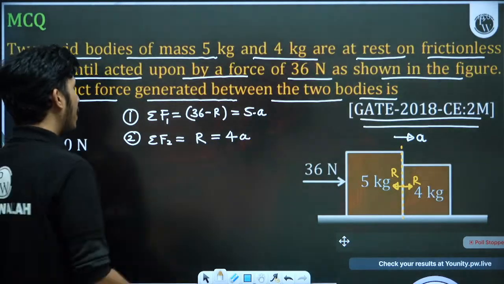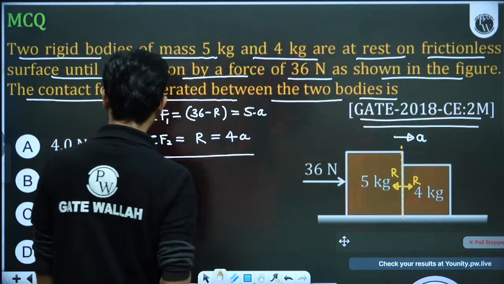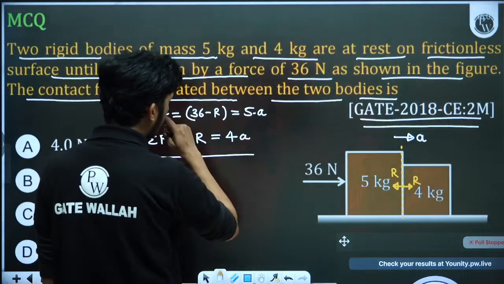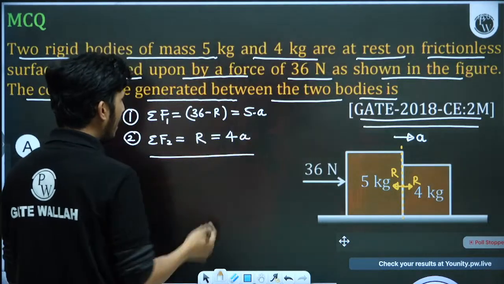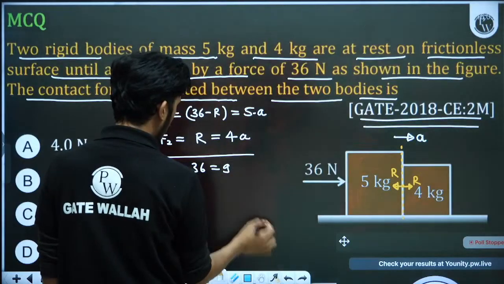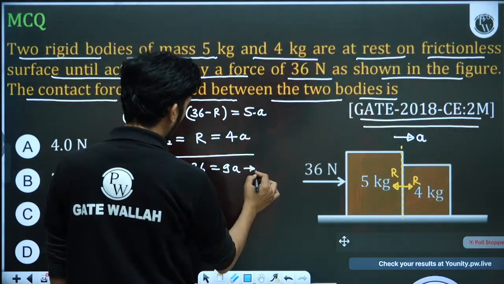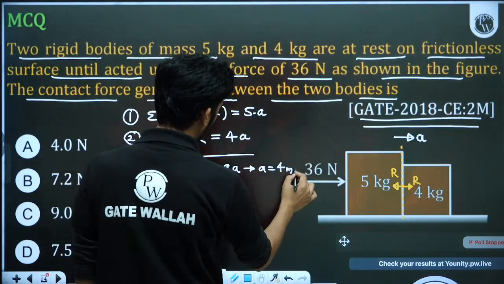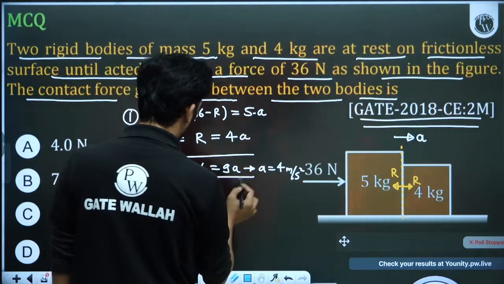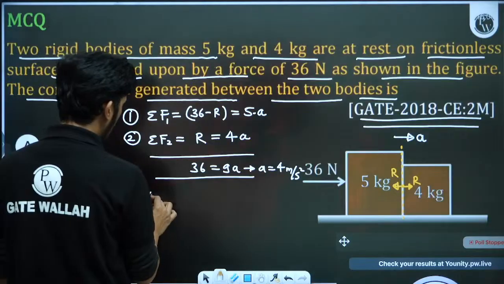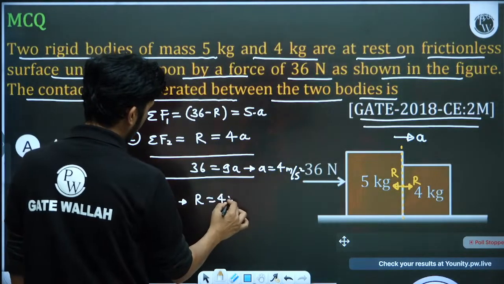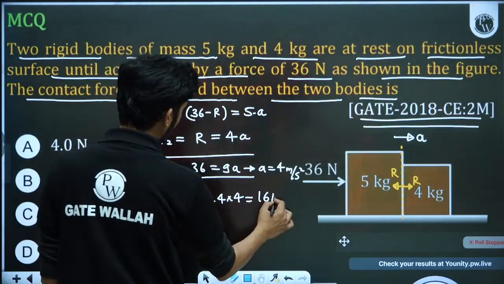So what is the value of R? First we will calculate A. Add these two, so 36 is equal to 9A. So here we are getting A is equal to 4 meter per second square. Now that we have the value of A, we will put it here. R is equal to 4A, so R is equal to 4 into 4, that is 16 Newton. So 16 Newton is the answer.